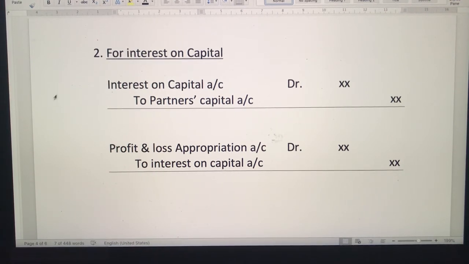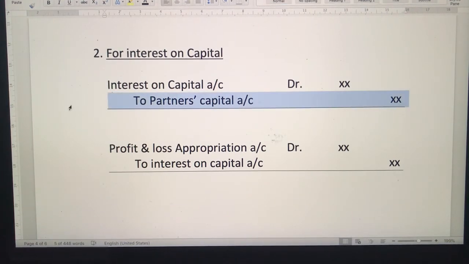So first is when you give the interest on capital to the partners, it will be interest on capital account debited to partners capital account. Here please remember that partners capital account means it is not one account. If you have 4 partners, individually you have to write. Suppose there are 3 partners A, B, C, so you will write interest on capital account debited to A's capital account, to B's capital account, to C's capital account. Wherever I have mentioned partner's capital account, it will always be individually.